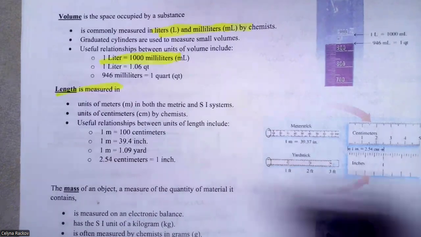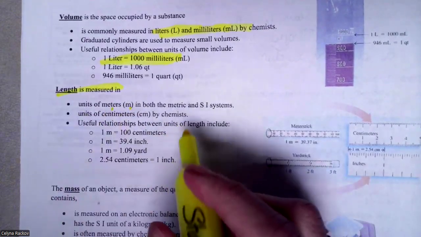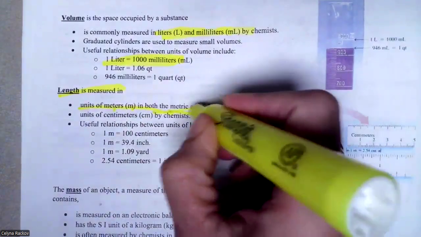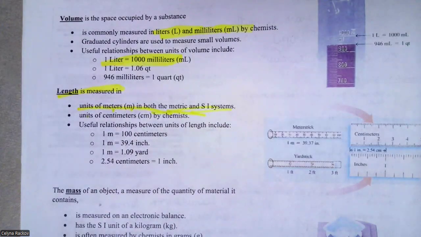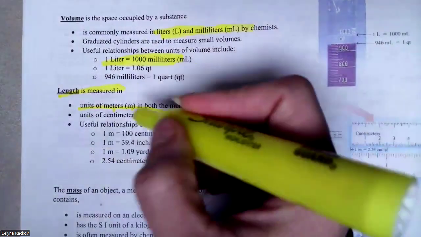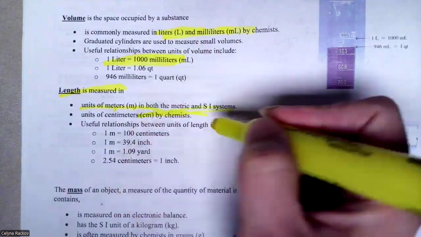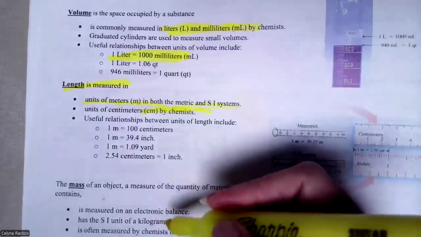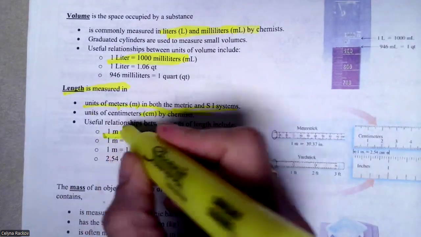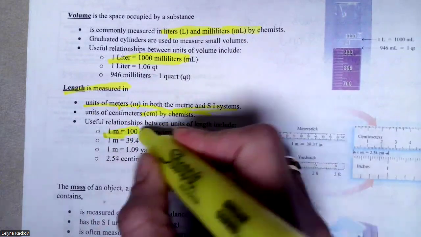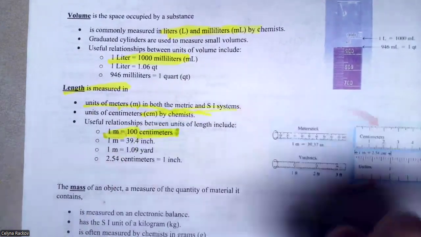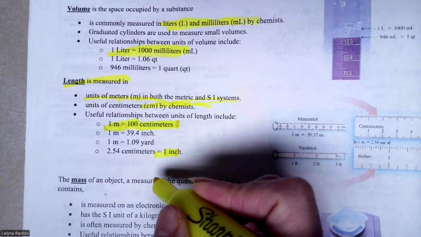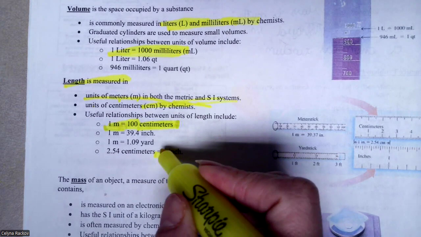Length is measured in units of meter in both the metric and SI systems, and in centimeters by chemists. The relationship between the units of length: we have 1 meter, and in 1 meter you have 100 centimeters. And 1 inch is equal to 2.54 centimeters.